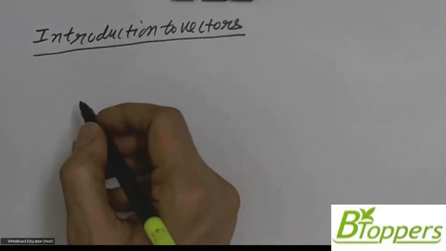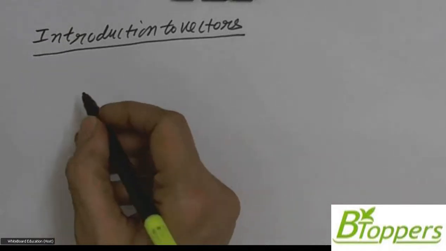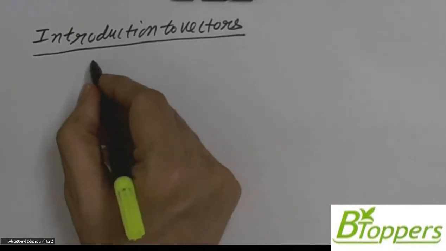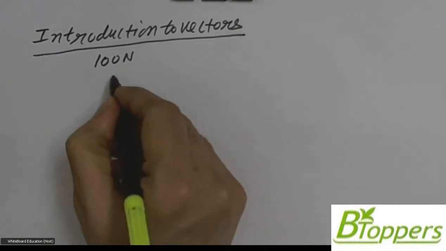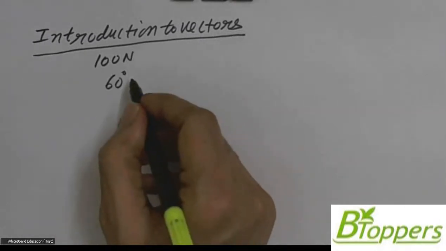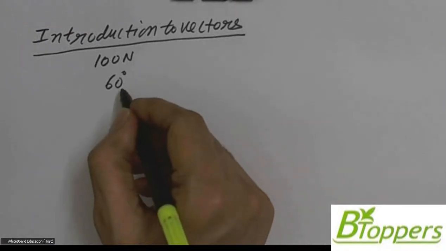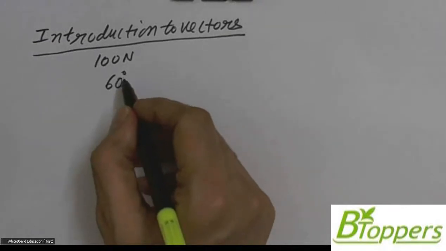Now a physical quantity which has both magnitude and direction and which can be graphically represented by a directed line segment is called a vector quantity. Suppose you want to express a force of magnitude 100 Newton which acts at an angle of 60 degrees above the horizontal in the vertical plane, then we choose a convenient scale.